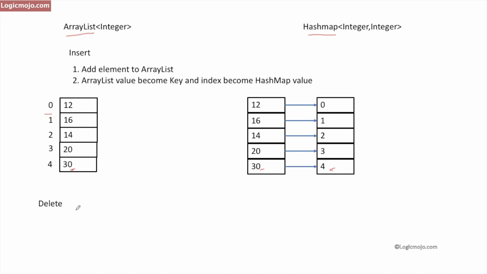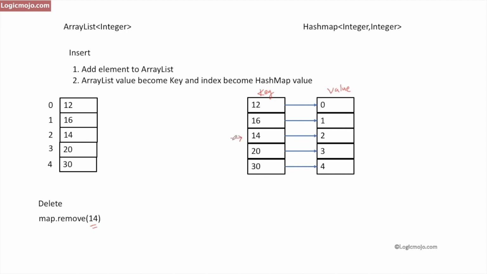Let's see the delete operation. This is pretty complex. In case of a delete operation, let's say I want to delete the number 14 here. Of course we have to search in the hash map. Why? Because in the hash map the value is actually the key, and its index in the array list is the value in the hash map. So we search for 14 here. We find that 14 is present here.